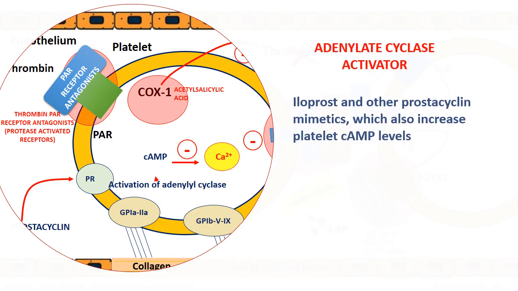Adenylate cyclase stimulants, iloprost and other prostacyclin mimetics, may increase platelet cyclic adenosine monophosphate levels, which helps to reduce intracellular calcium concentrations. This means that there is no further change in the conformation of the glycoprotein receptor 2b3A, which is necessary for the binding of fibrinogen and platelet aggregation with each other. And as a consequence, platelet aggregation is reduced.